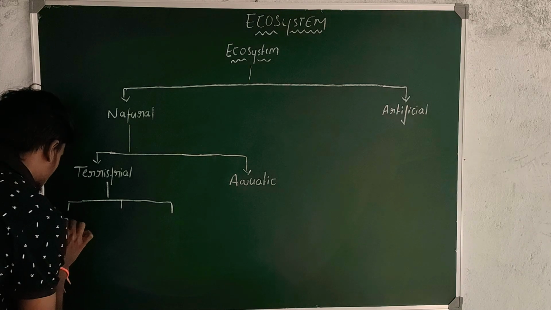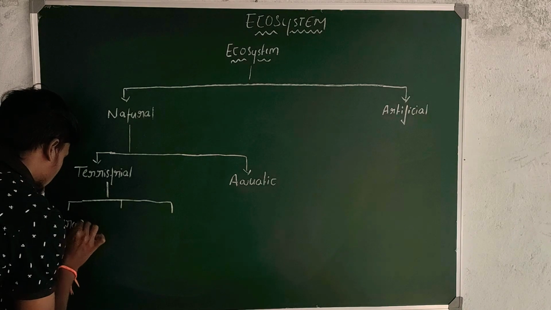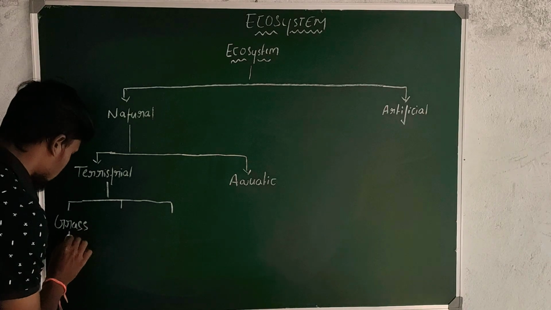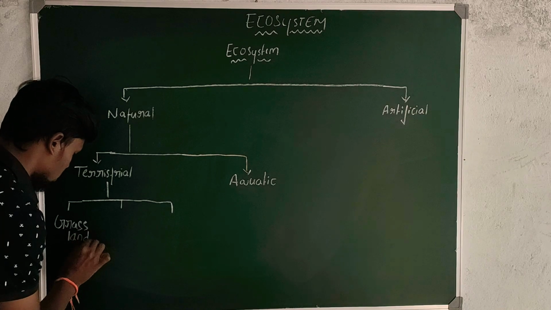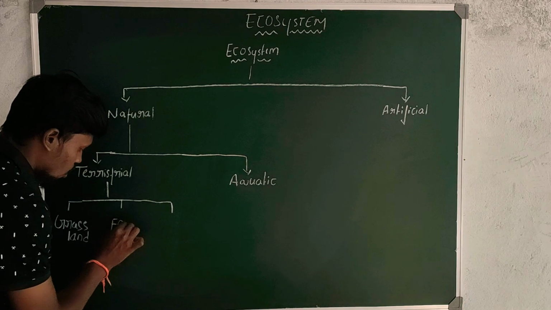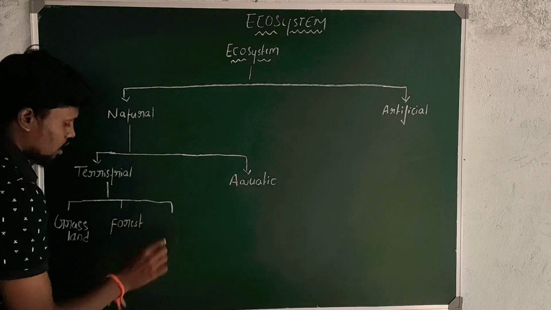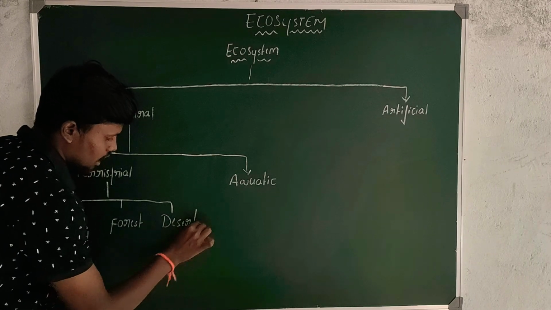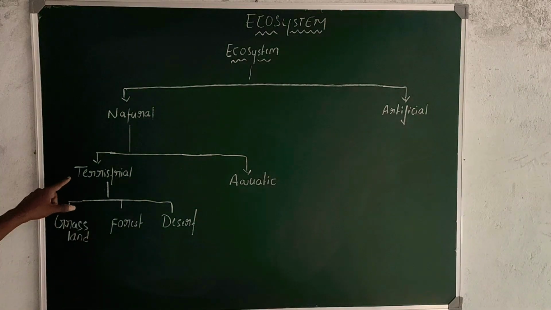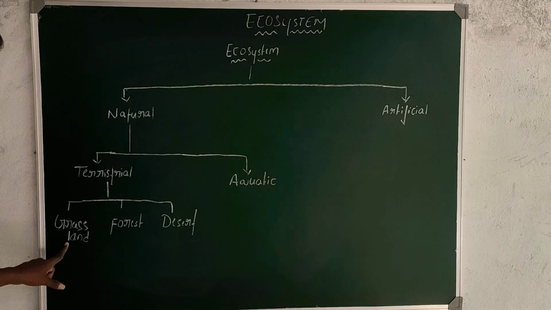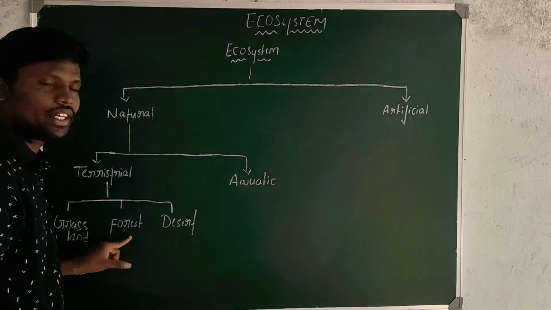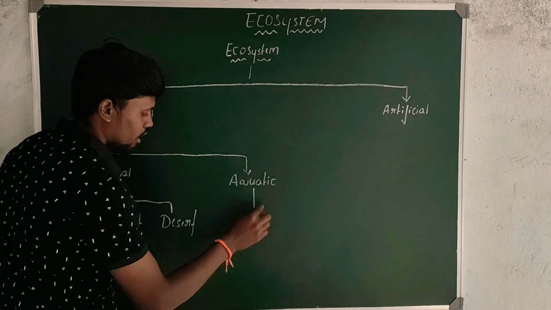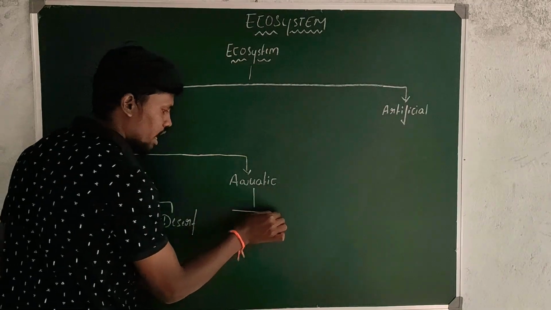One is grassland ecosystem, second one is forest ecosystem, and third one is desert ecosystem.